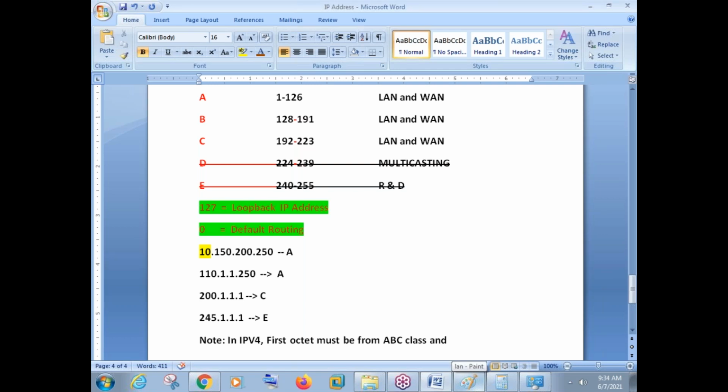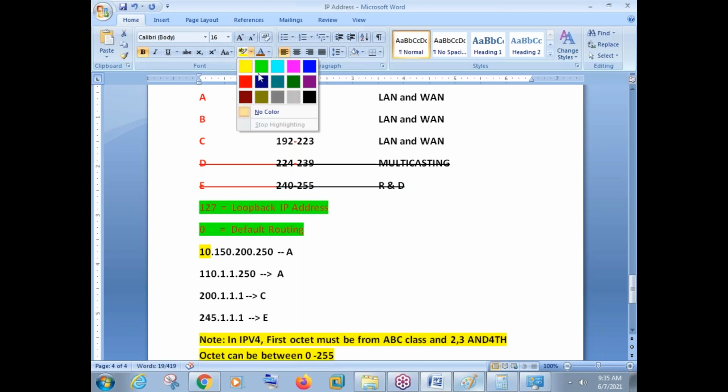Okay. So first octet must be from ABC class, and second, third, and fourth octet must be or can be between 0 till 255. This is a very big statement I have written here, so just try to remember this forever.